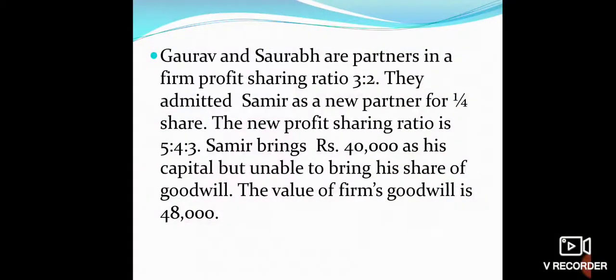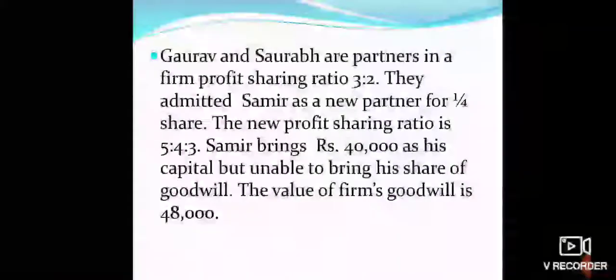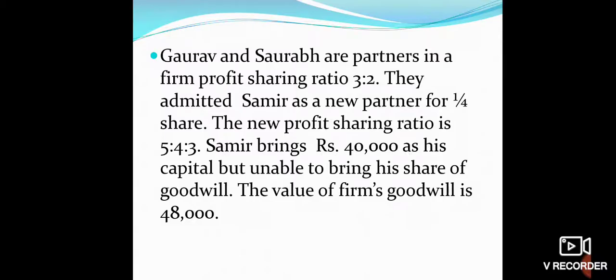Let us go through the solution. So first of all, we have to pass the journal entry regarding capital only, and the entry will be like this: bank account debit to Sameer's capital for 40,000. And for the second entry, we will have to pass the entry regarding treatment of goodwill, that will be Sameer's current account to Gaurav's capital account.